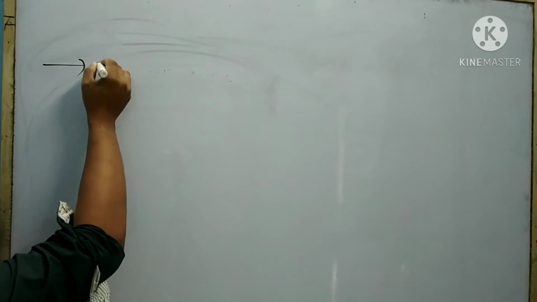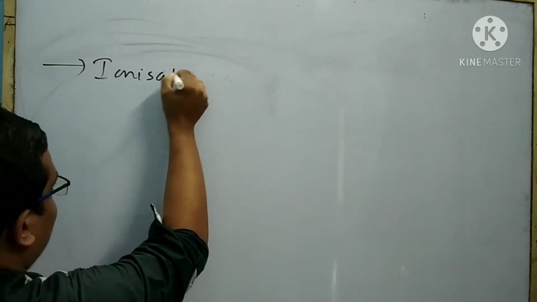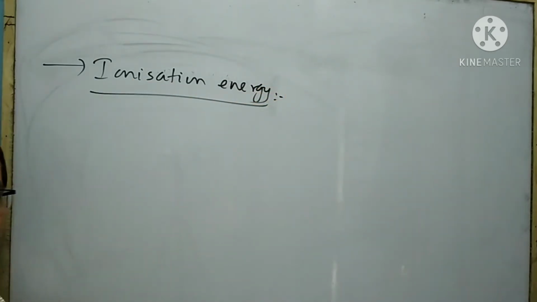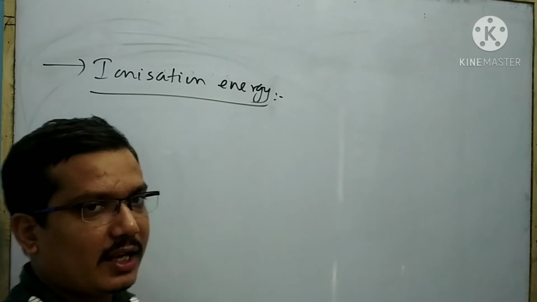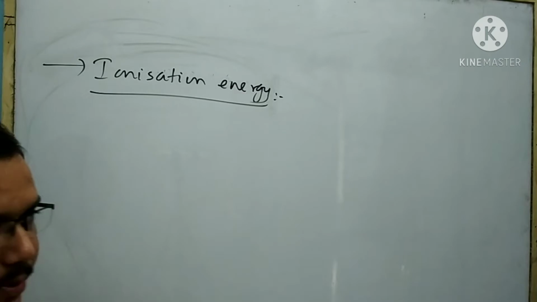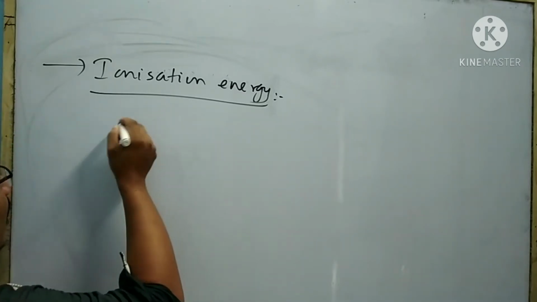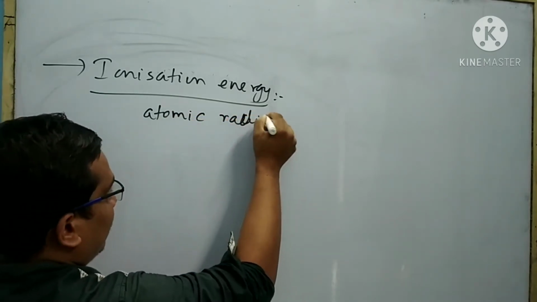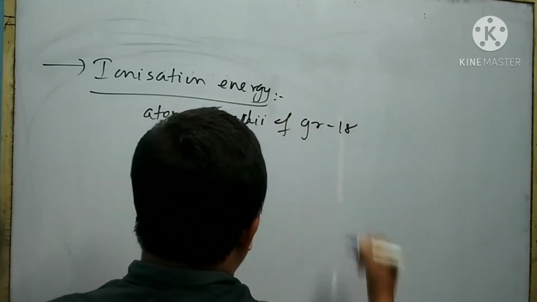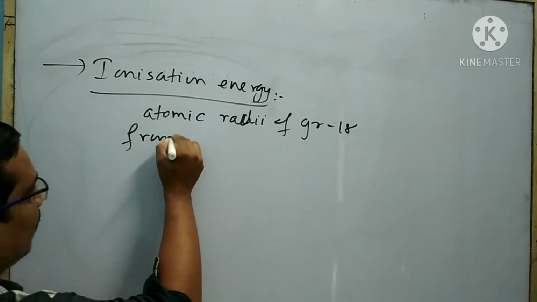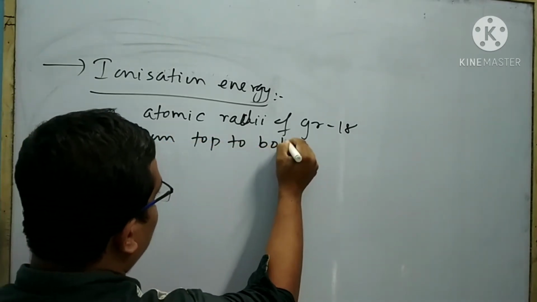Next physical property is ionization energy. The ionization energy of group 18 elements is higher as compared to the other elements present in the modern periodic table. This is due to the small atomic radii of group 18 elements. The ionization energy of group 18 elements decreases from top to bottom.